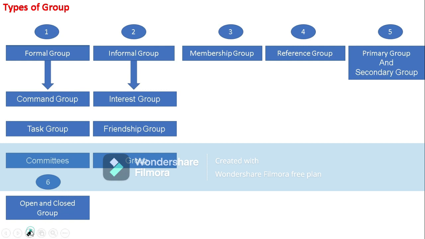Now the last one: they are indicated on the organizational chart. Formal groups are indicated on the organizational chart of the organization. We all know that in every organization there will be an organizational chart in their office. If it is a formal group, we can definitely see the group members in that organizational chart.